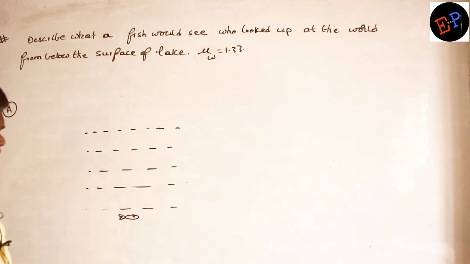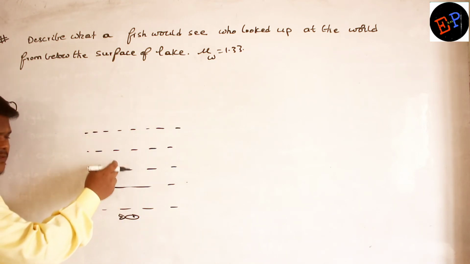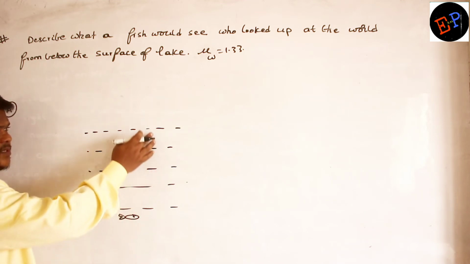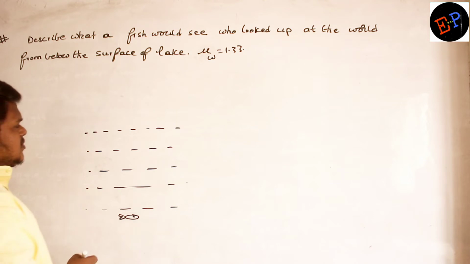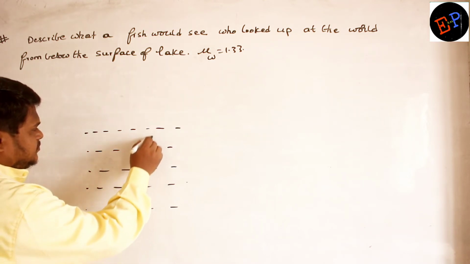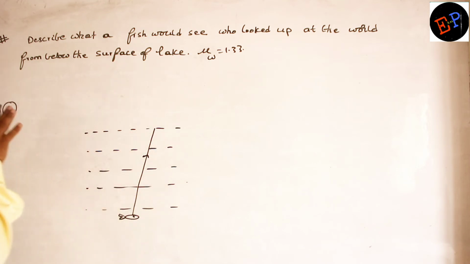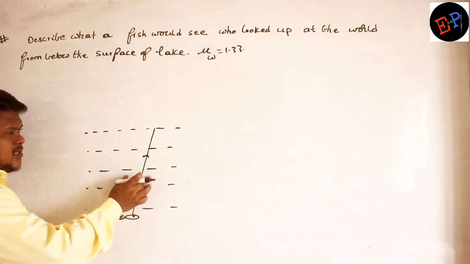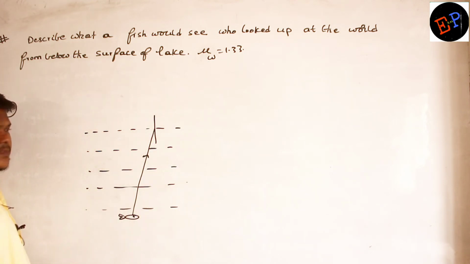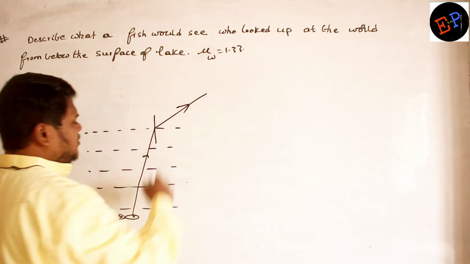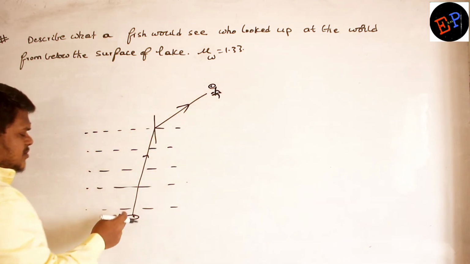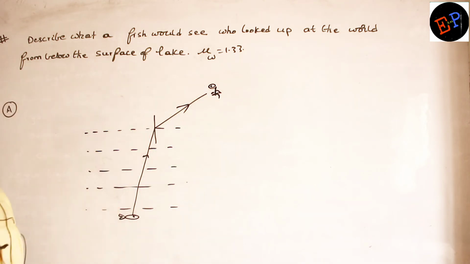For a fish to be able to see the outside world, first the light which falls on the eyes of the fish should travel from the outside world. So let us consider one light ray entering like this. Light is entering from which medium to which medium? Denser medium to rarer medium. So will it bend towards the normal or away from the normal? It bends away from the normal. This is what will happen. So if any person is standing here, this fish is able to see that person.